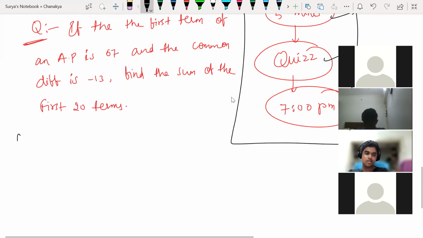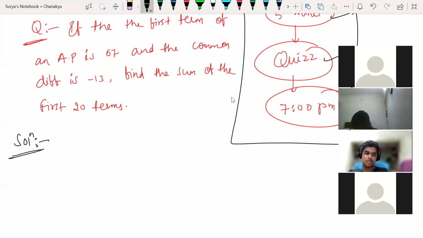Guys, you keep solving your exercise problems. I'm not going to teach your NCERT sums here. Hereafter I'll be teaching from R.D. Sharma, R.S. Agarwal, whatever book you have. We'll be taking the sums from those and solving them, but not from your NCERT. In your 10th exam also, none of the questions would come from your NCERT. The concept will come, but the questions as they are never come. You have to be very clear with your concept.